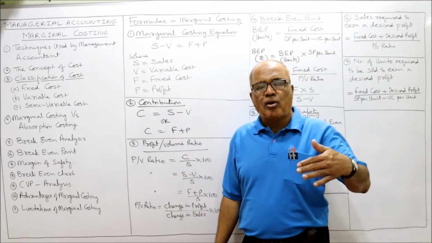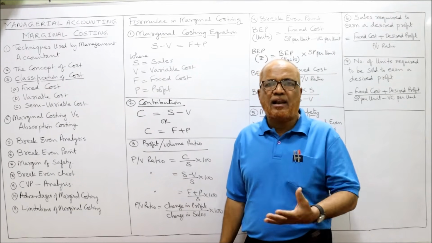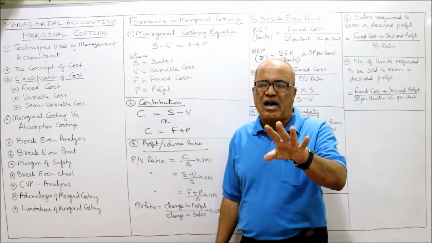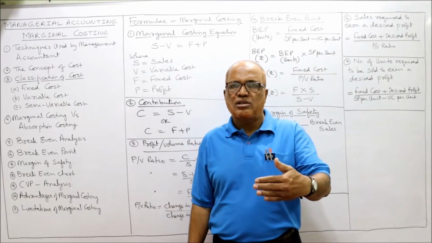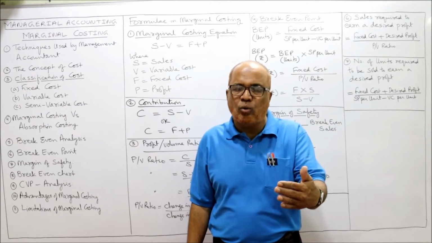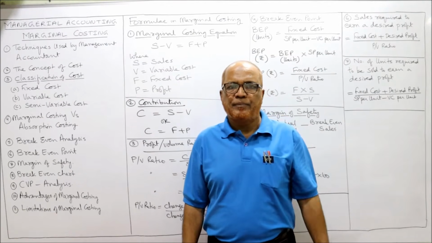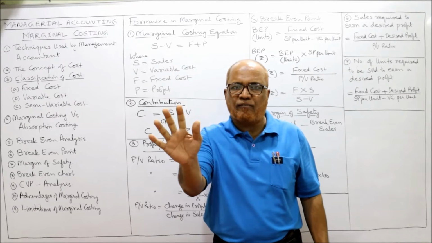The break-even point can also be ascertained in rupees, in value. Suppose I calculate that monthly at 3 lakh rupees sales, I'll be at break-even point. That means when my sales revenue is exactly 3 lakh rupees, no profit, no loss.